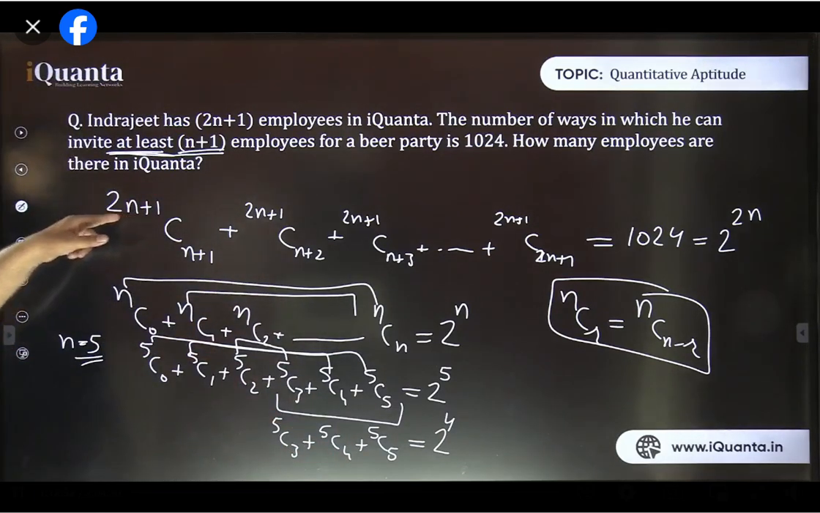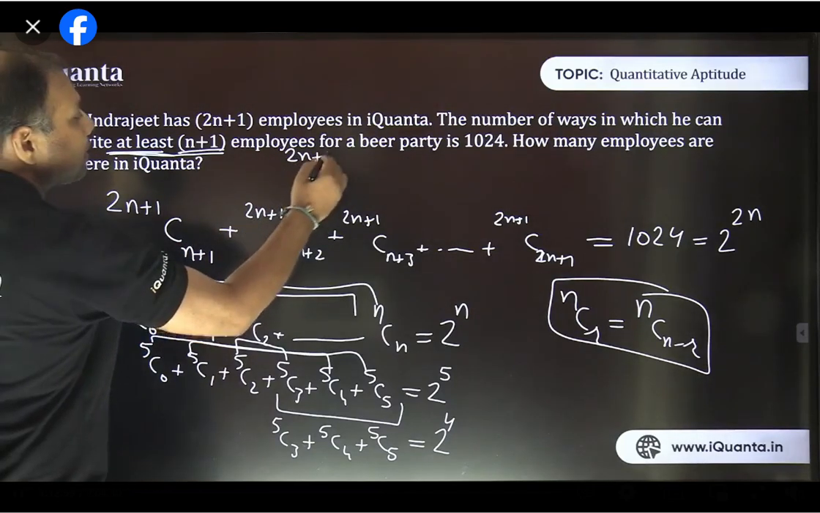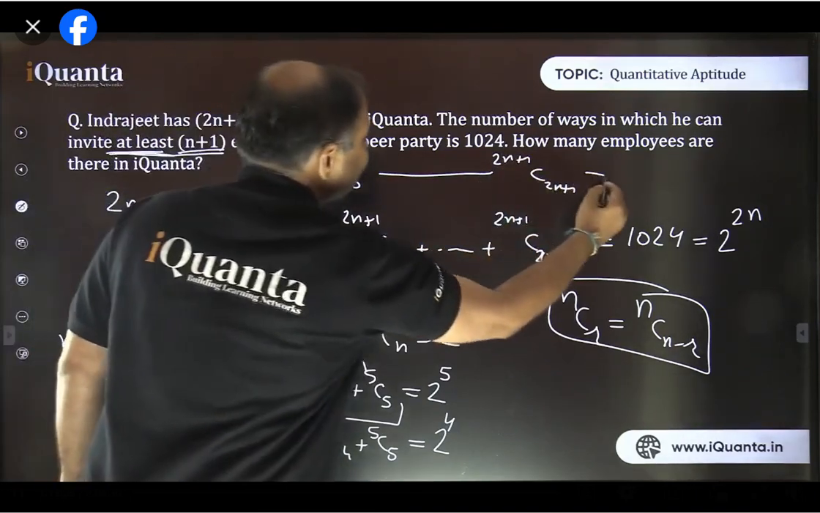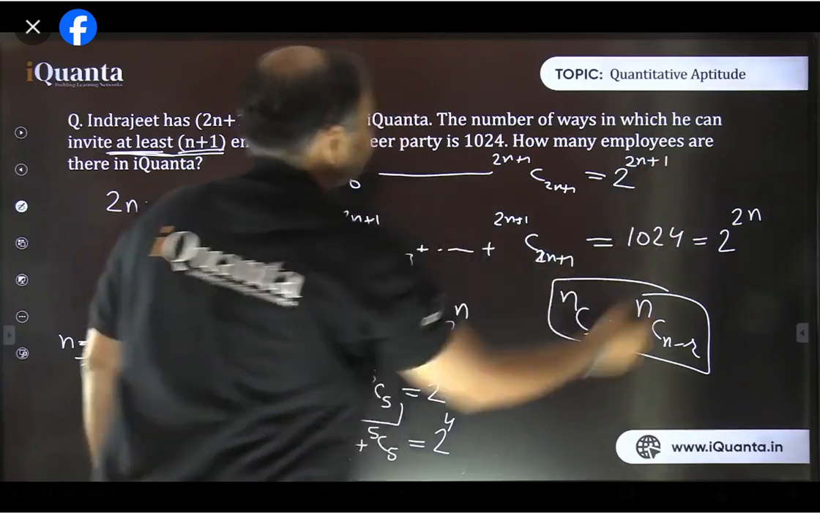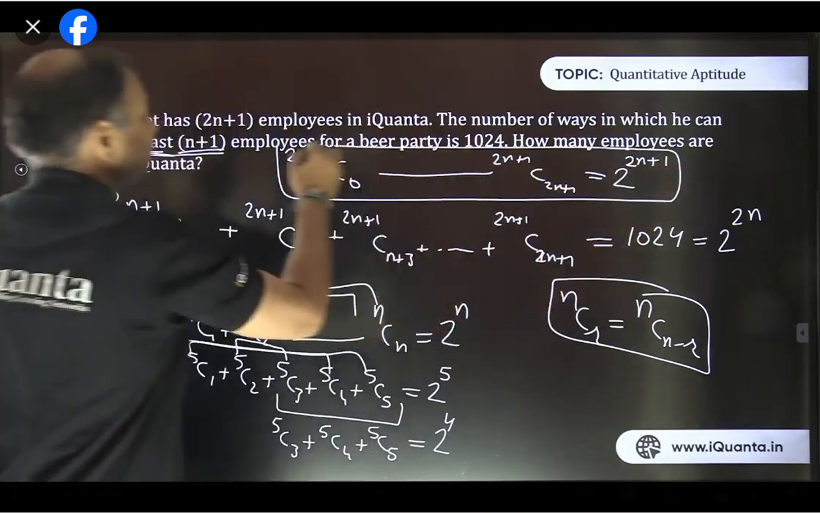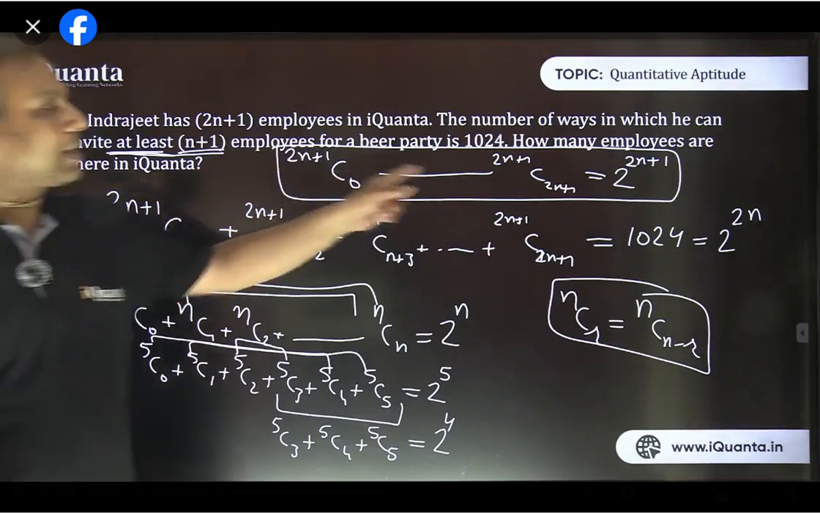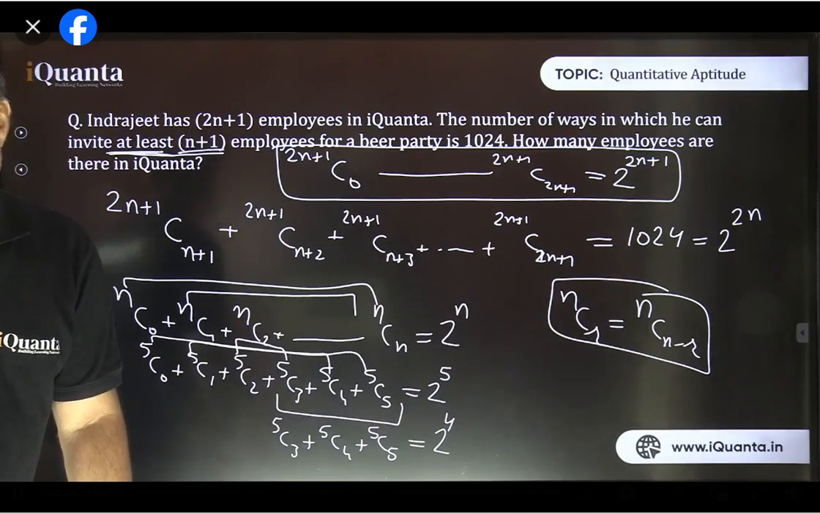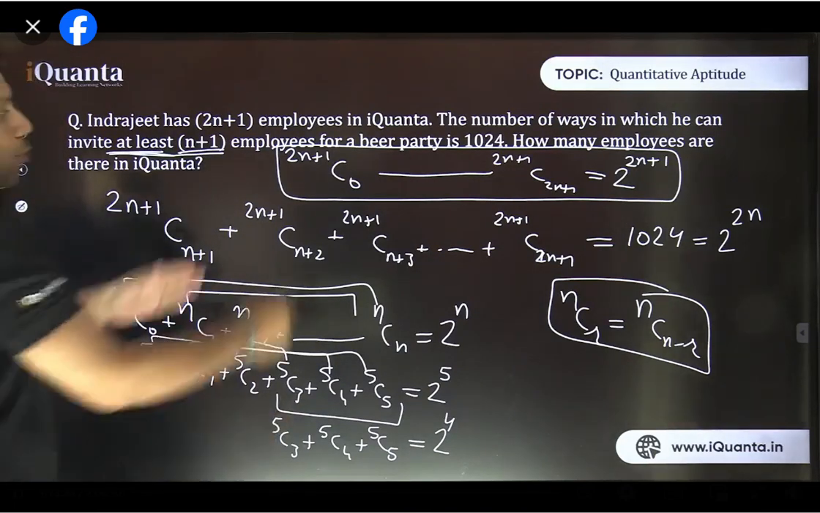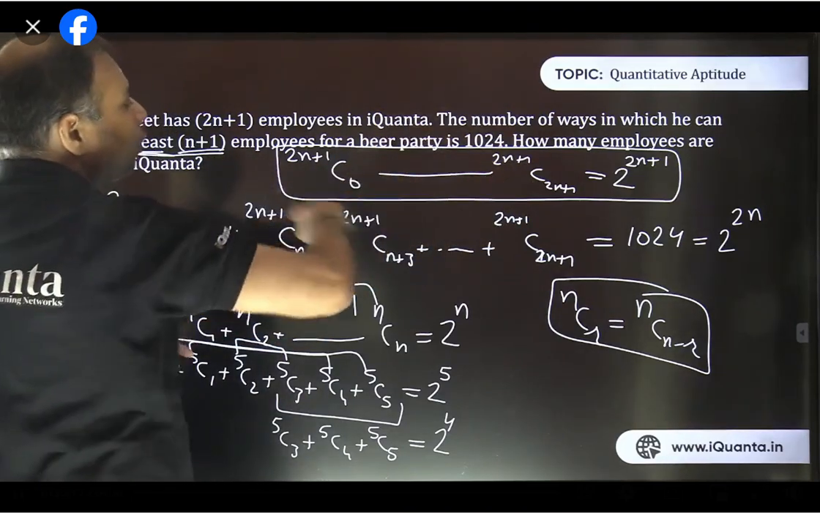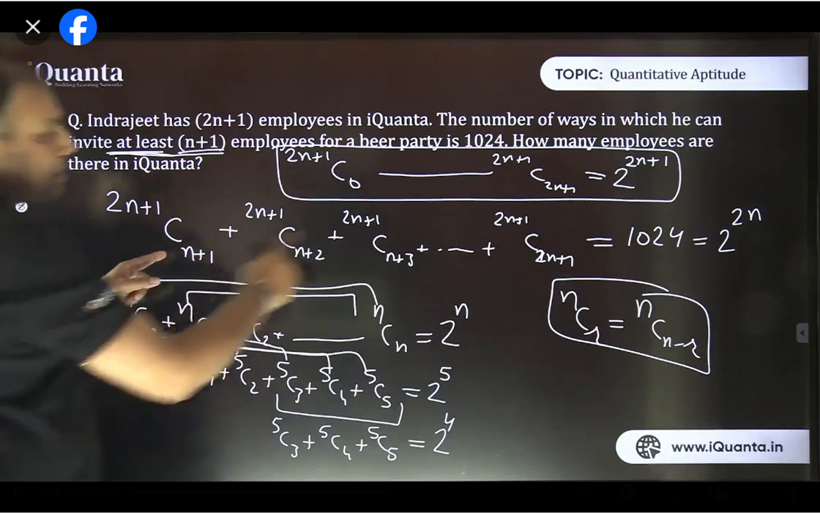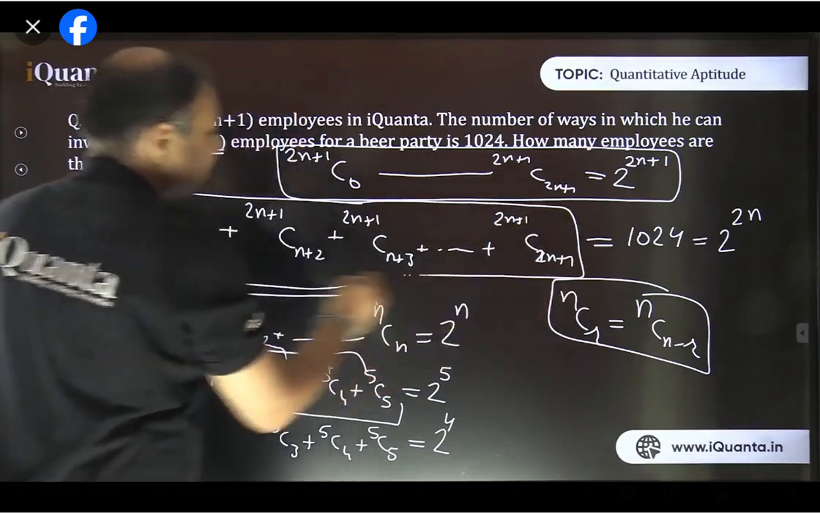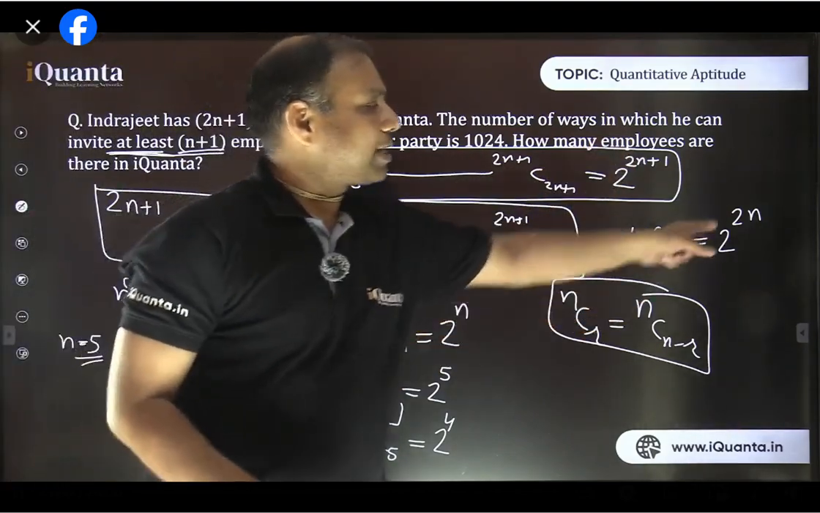Exactly same way, if it had been starting from 2n plus 1 C0 up to 2n plus 1 C 2n plus 1, then this value would have been 2 raised to power 2n plus 1. So there are total 2n plus 2 terms, but if we are seeing place-wise, all values are equal. So starting from n plus 1 up to 2n plus 1, this set of values is simply half of that. So what is half of 2 raised to power 2n plus 1? It is 2 raised to power 2n.